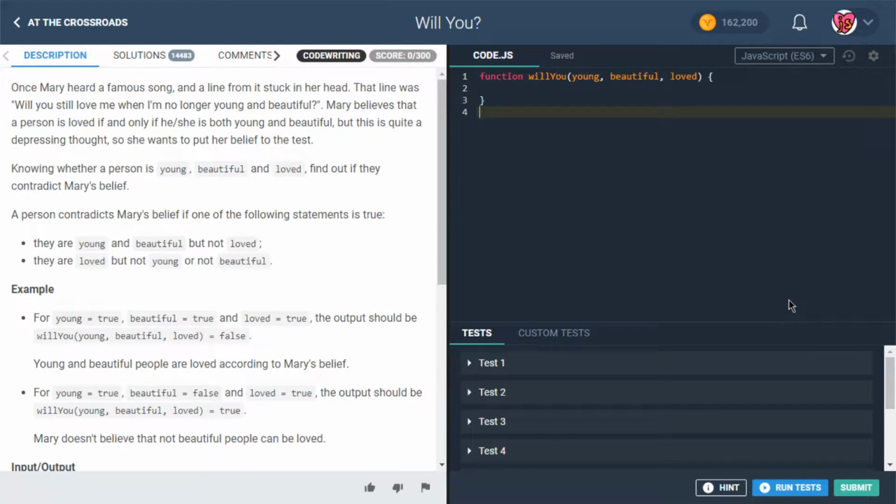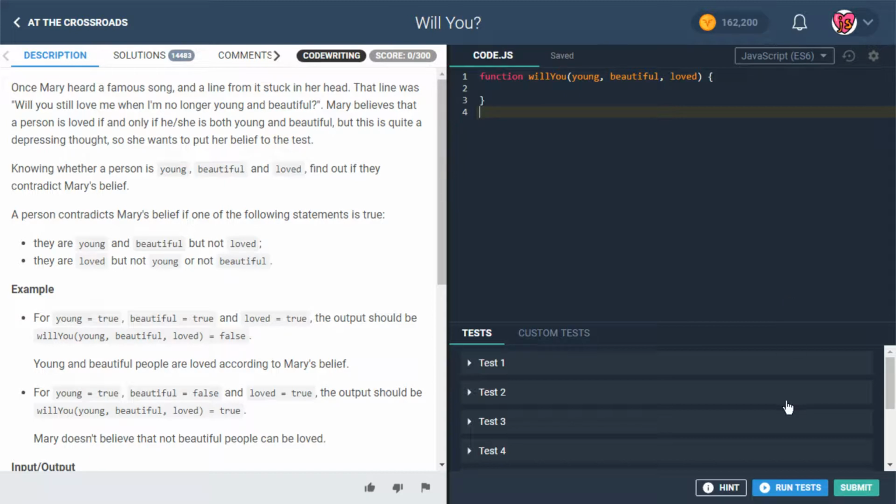Find out if they contradict Mary's belief. So a person contradicts Mary's belief if one of the following statements is true: if they are young and beautiful but not loved, or if they are loved but not young or not beautiful.